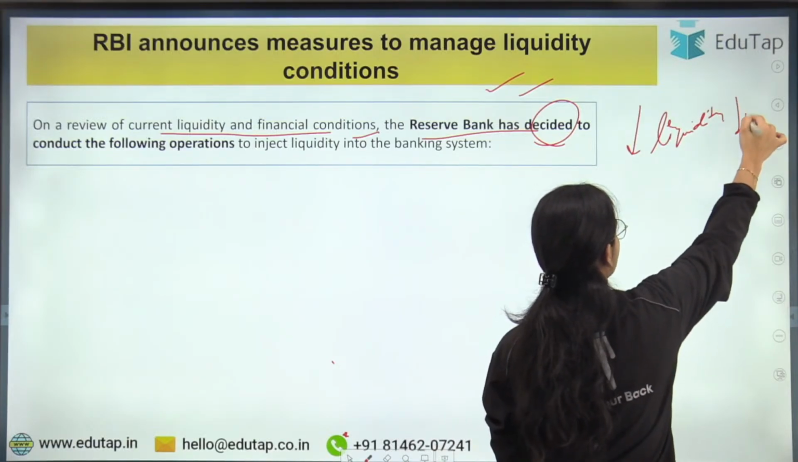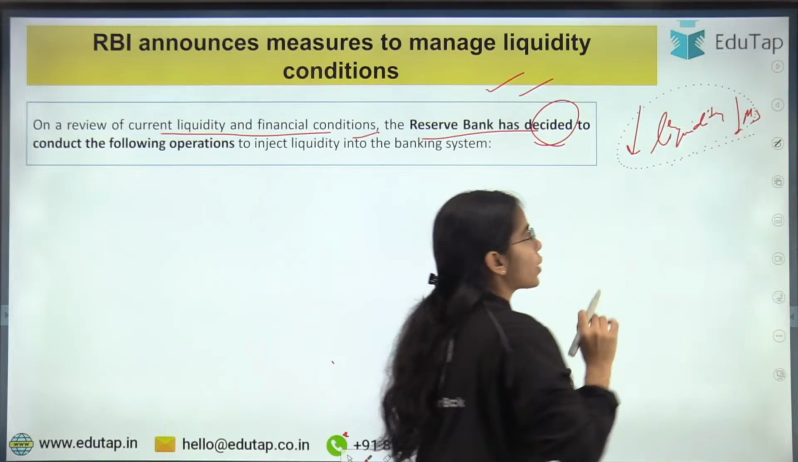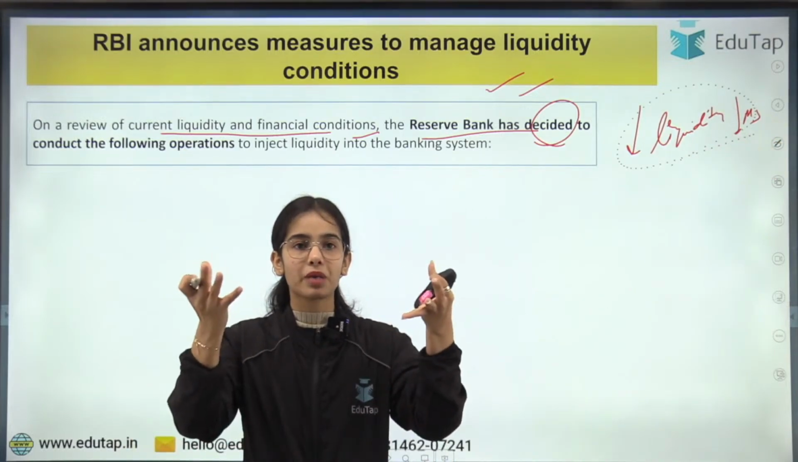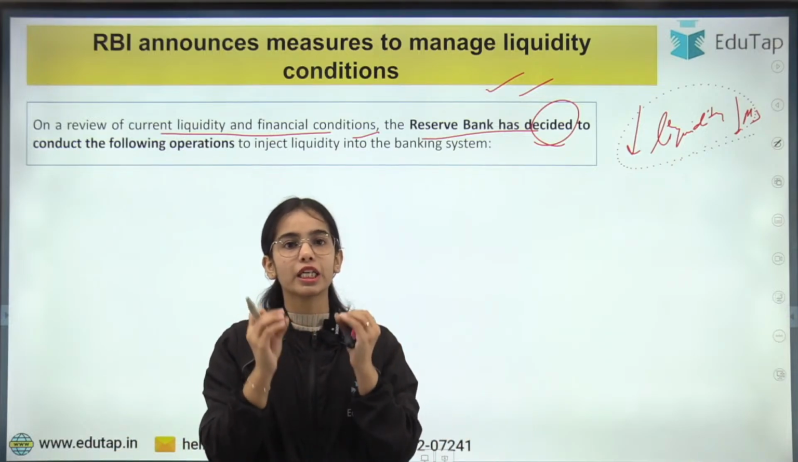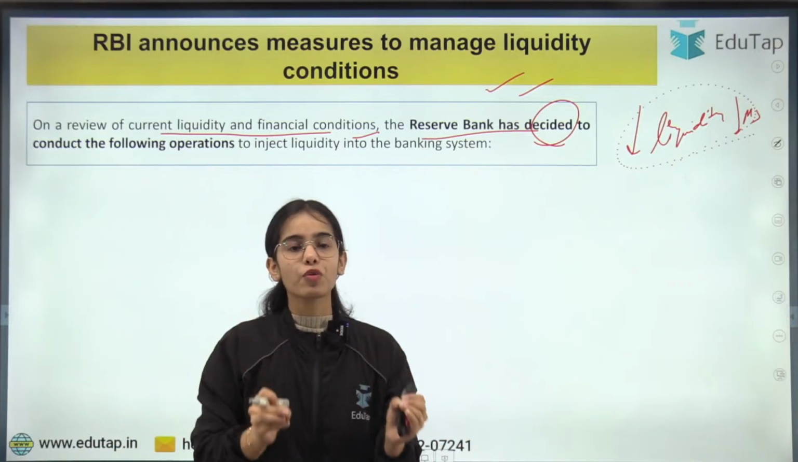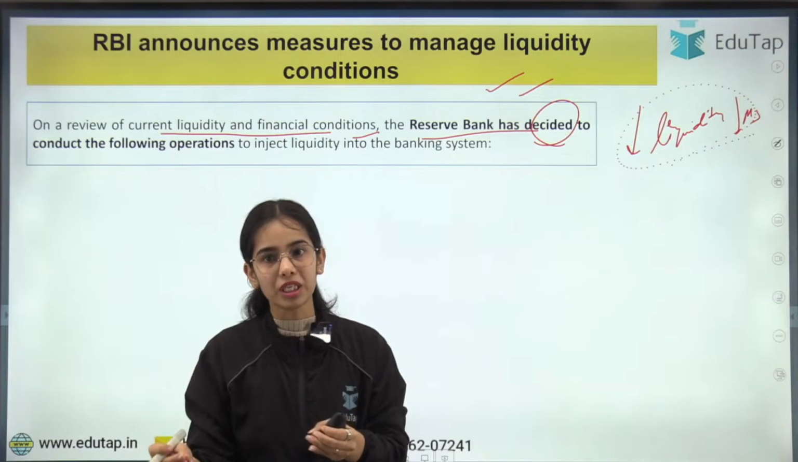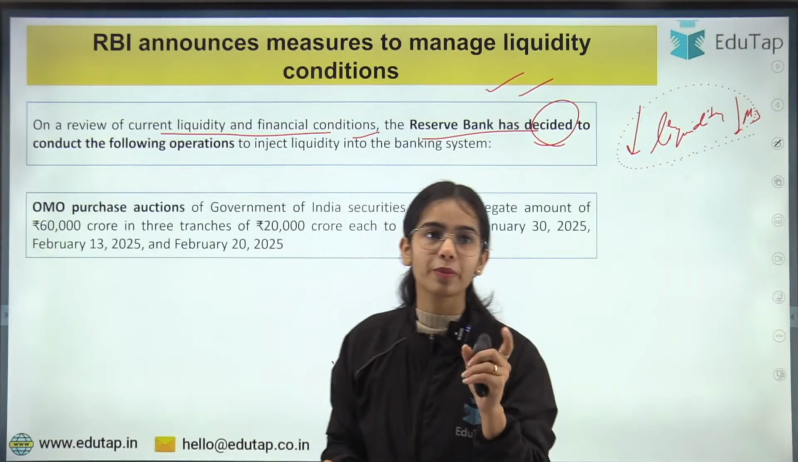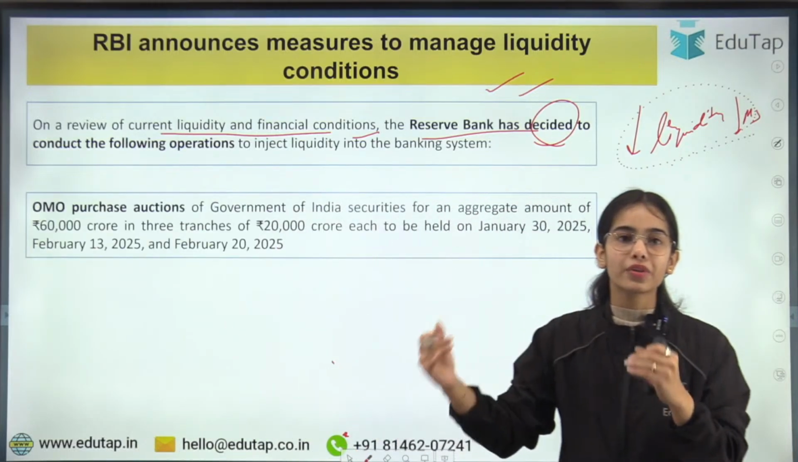That means there is less money supply in the market. So RBI wants to increase the money supply, RBI wants to inject liquidity into the economy. If RBI wants to inject liquidity into the economy, what should RBI be doing? So RBI has said that it will be taking 3 steps.